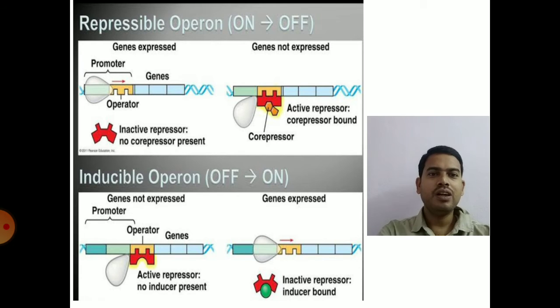In repressible operon, the best example is tryptophan operon. In general, the repressor is inactive. In the presence of tryptophan, it will become active and prevent the transcription of tryptophan synthesis genes. That we will see in the next slides. So this is repressible operon and inducible operon. Inducible operon, best example lac operon; repressible operon, best example tryptophan operon.